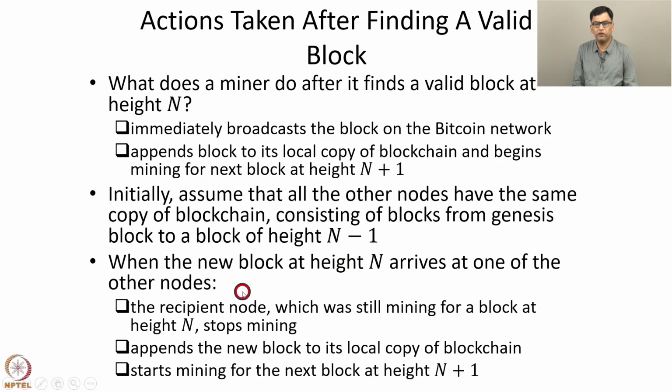And then it starts mining for the next block at height n plus 1. So these are the actions taken by a miner which receives a new block at height n. It stops mining, appends the new block to its local copy of the blockchain and starts mining for the next block, which is at height n plus 1.